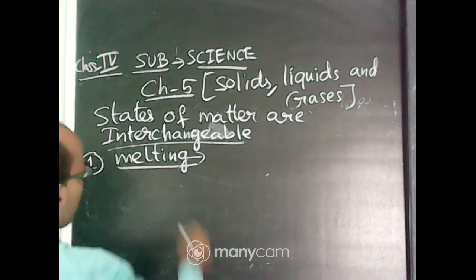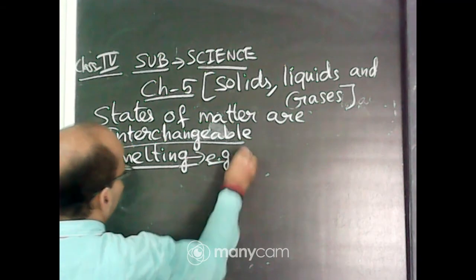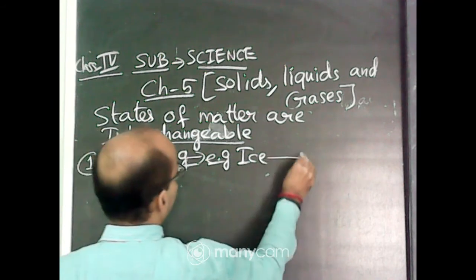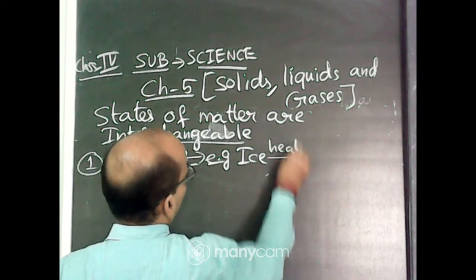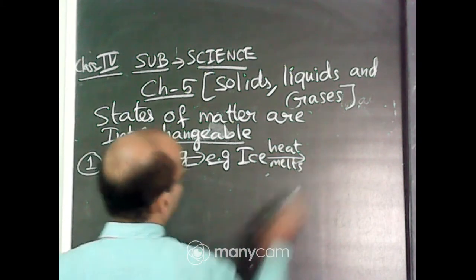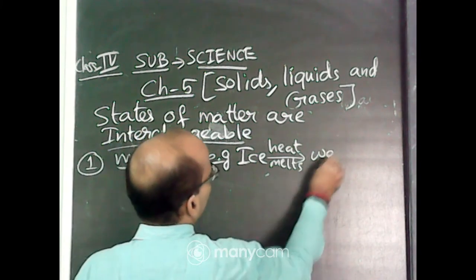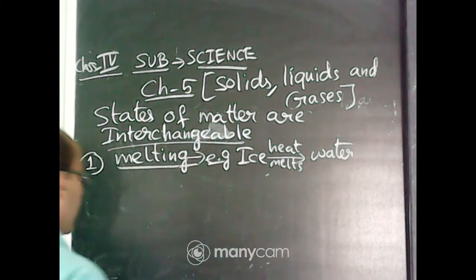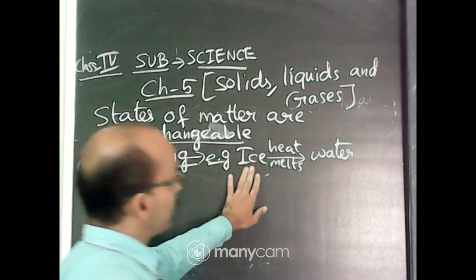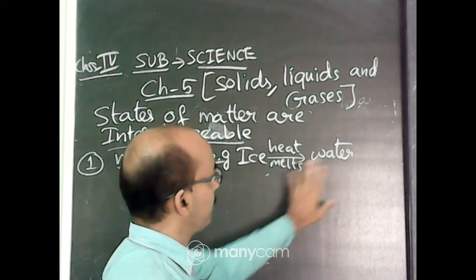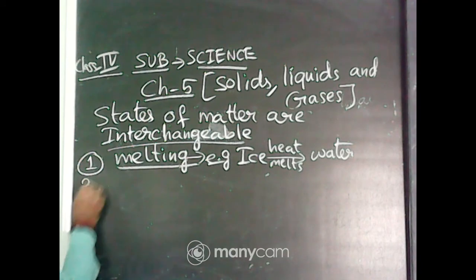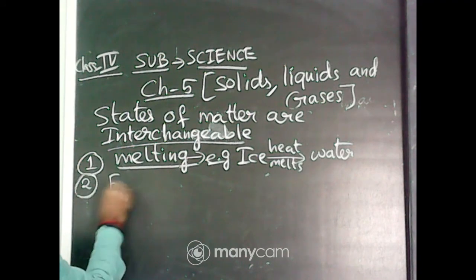For example, when you give heat to ice, it will melt and form water. So ice is a solid form, and on heating, ice changes into water. That means it melts to form water. Now the next process is evaporation.